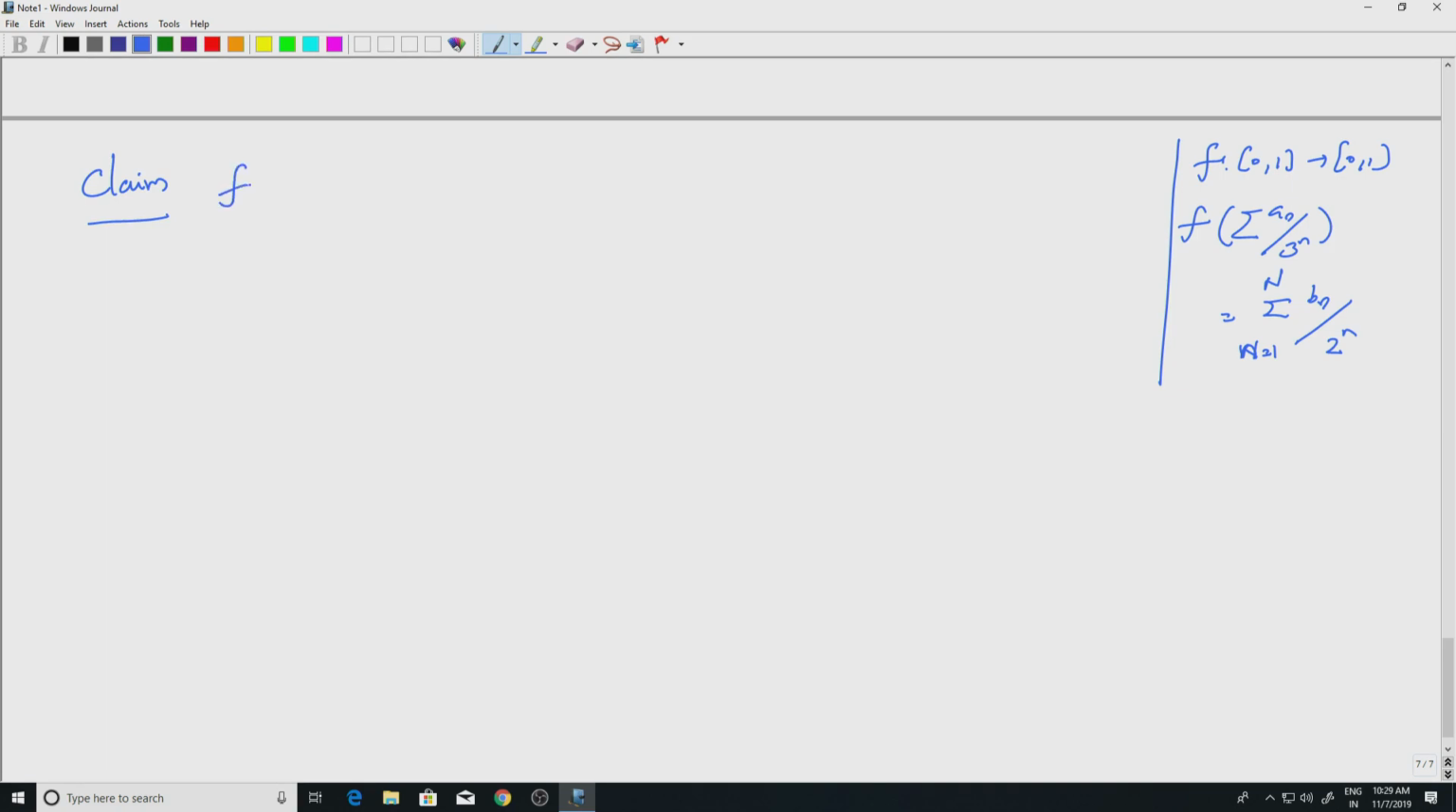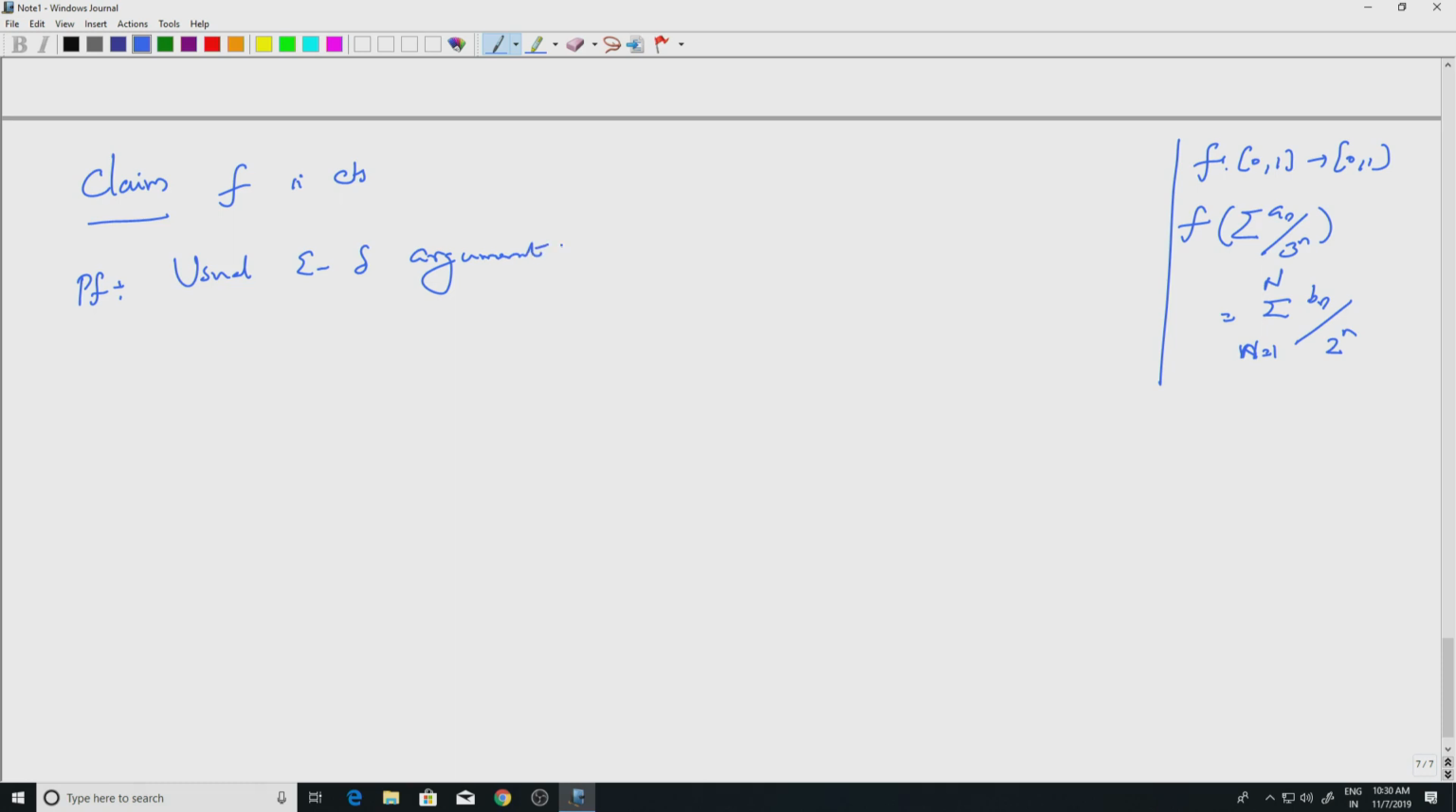F is continuous, that is the first thing. So, it is well defined, it is continuous. Let us look at the proof. So, the proof is by the usual epsilon delta argument.